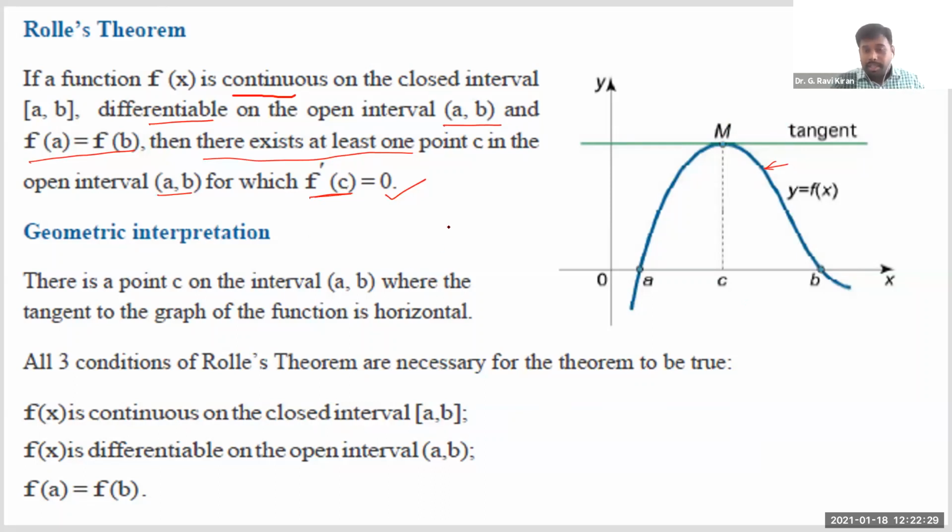In fact, what do you mean by this f dash of c? F dash of c represents the slope of the tangent at this point c, right? So you will get the slope of this tangent equal to 0. Whenever the slope of a tangent is equal to 0, that tangent line will be parallel to the x-axis, right? So geometrically, whenever you are given a function f of x which is continuous, differentiable, and the function values at the end points are equal, if a function satisfies these three conditions, then Rolle's theorem says there exists a point c at which, if you draw a tangent, that tangent is parallel to the x-axis for sure. You may not get a single point. You may get more than one such point. You may be given a graph of this kind. Let us say this is A and this is somewhere B. Now the graph is something like this.